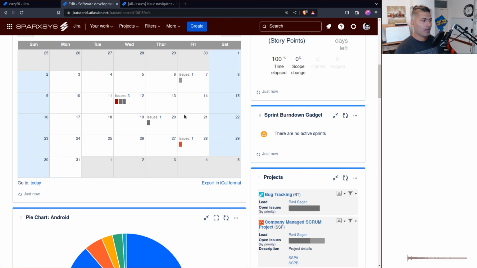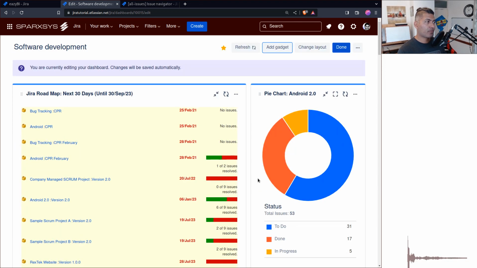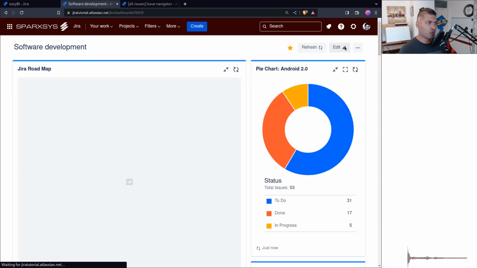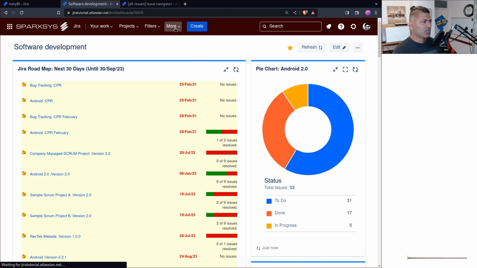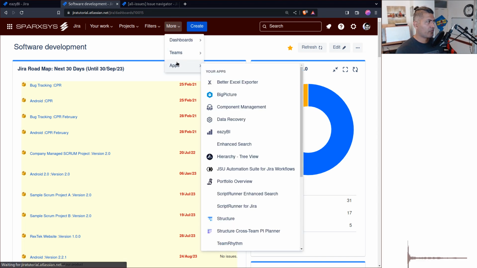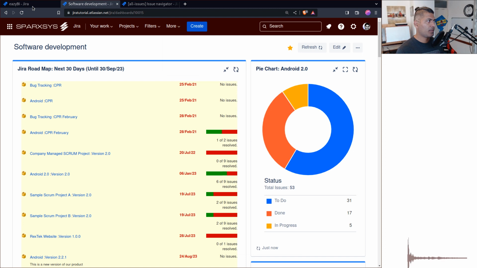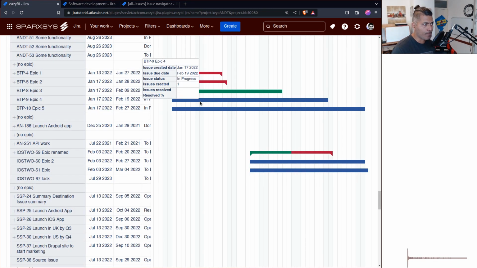Now, apart from this, the other option that you have is obviously dump something in Excel. I know I always talk about don't use Excel with Jira. Sometimes you have to, because if you don't really have anything else, or maybe build some automation to pull data from Jira. My personal recommendation, if you don't want to spend money and purchase Premium for advanced roadmaps, is that you can always think of using EasyBI. Using EasyBI, you can build this kind of a roadmap view.